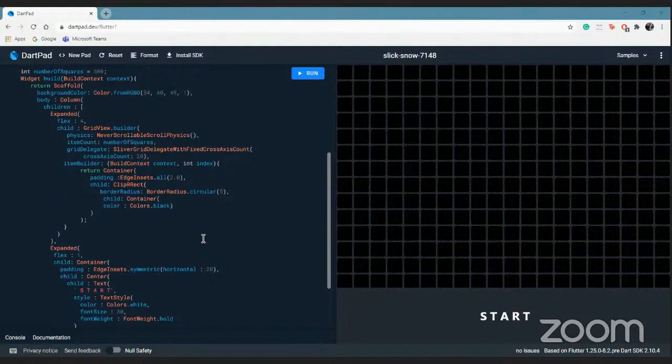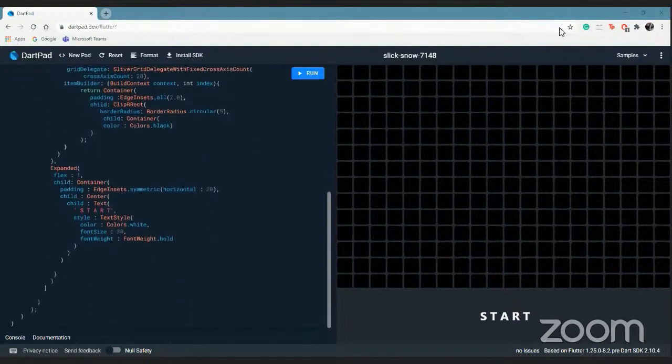Now this is not the color that I wished for my grids. I'll just bring out the color code that I wish to use here.